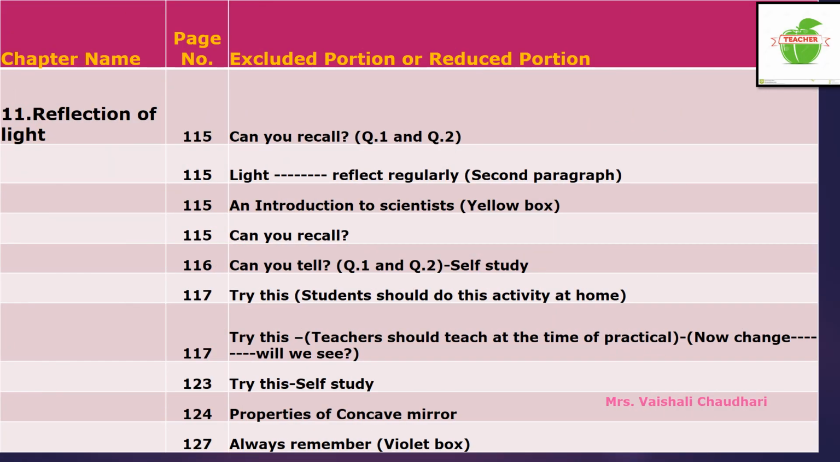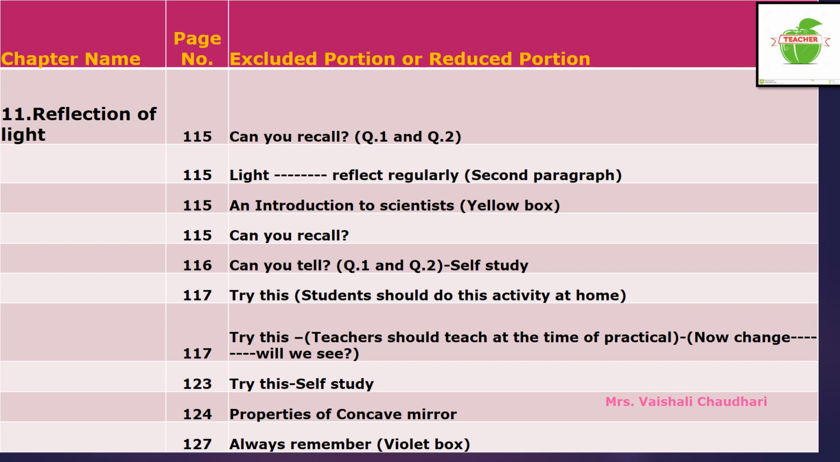After looking at the excluded part of the first term of Science 1, we are going to see the excluded part for the second term. In that second term for Science 1, chapter number 11 is there, that is Reflection of Light. In that, page number 115 is there.